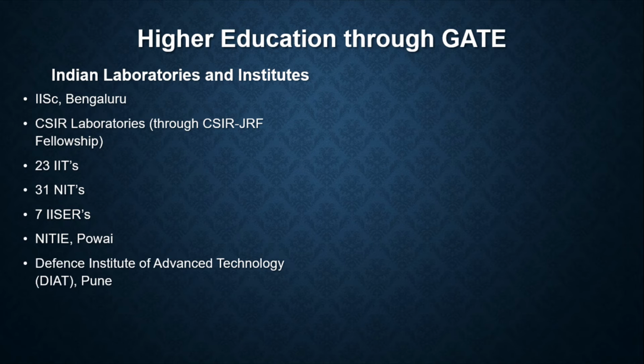Then we have the Defense Institute of Advanced Technology, Pune, previously called the College of Military Engineering, CME.